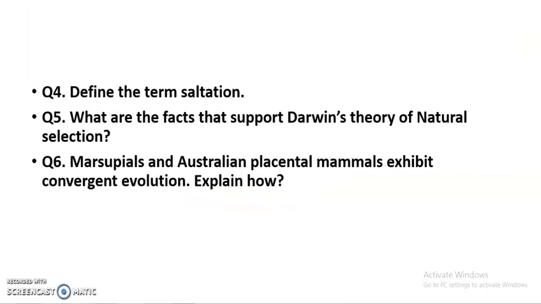Next question, define the term saltation. Question number 5, what are the facts that support Darwin's theory of natural selection? And question number 6, marsupials and Australian placental mammals exhibit convergent evolution. Explain how. So practice these questions. Try to write their answers in your own words.